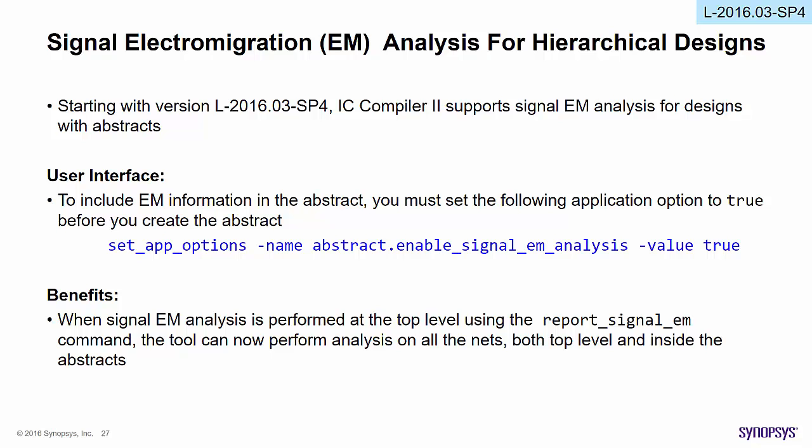That is, abstract.enable_signal_EM_analysis should be set to true. Benefits: when signal EM analysis is performed at the top level using the report_signal_em command, the tool can now perform analysis on all the nets, both top level and inside the abstracts.